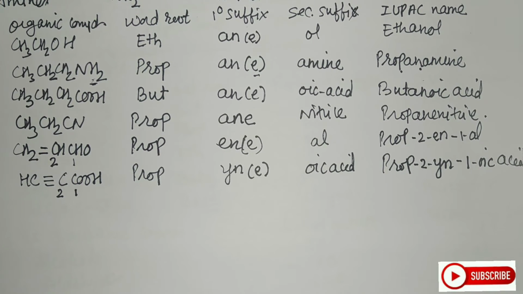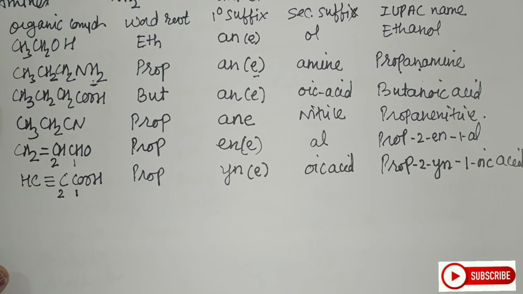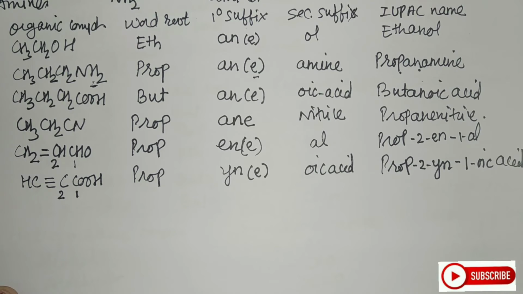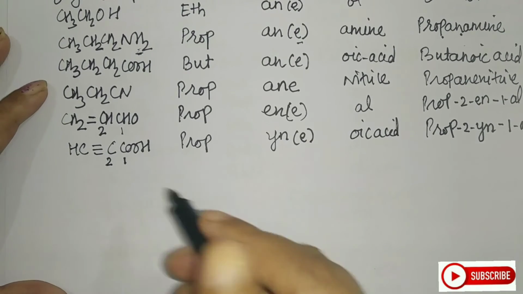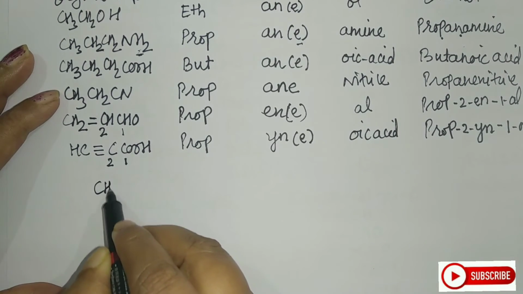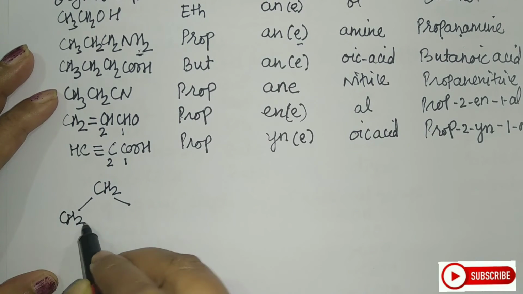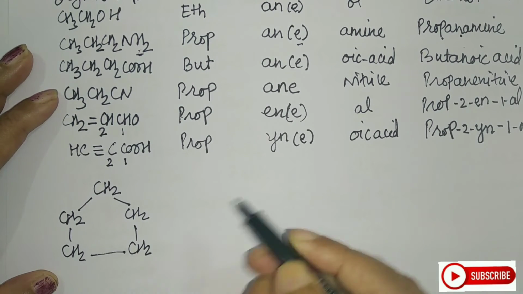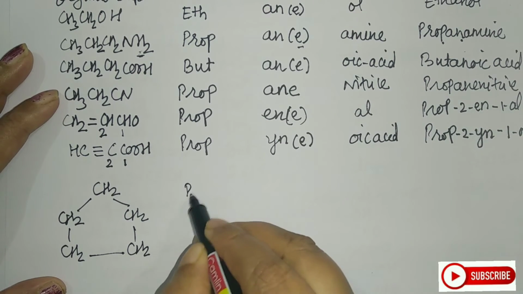Now students, let us see what is the meaning of the prefix. Again, there are two types of prefix, the primary prefix and the secondary prefix. Now what is the primary prefix? For this, let us see one of the compounds. Now if I have the cyclo compounds like CH2, in this way, then what is the primary prefix here?